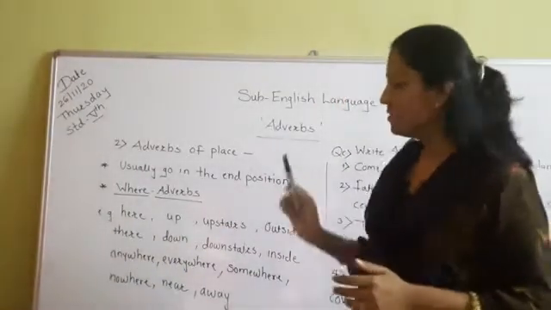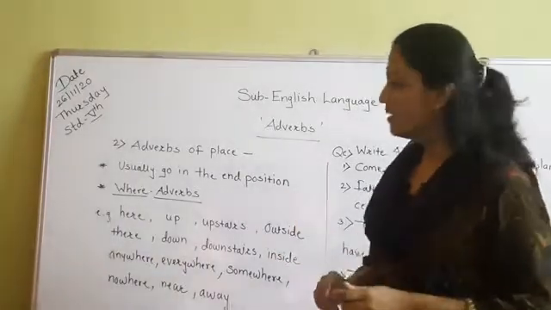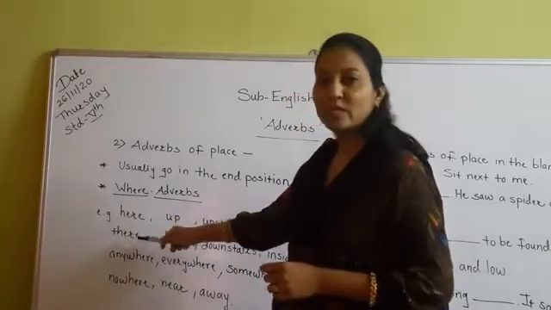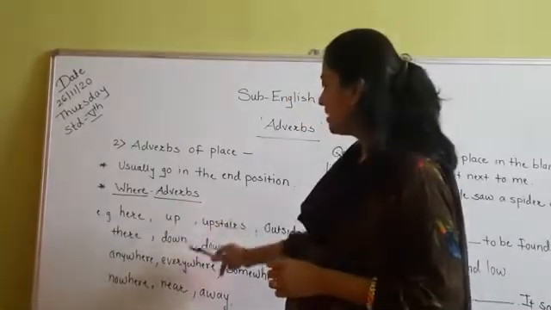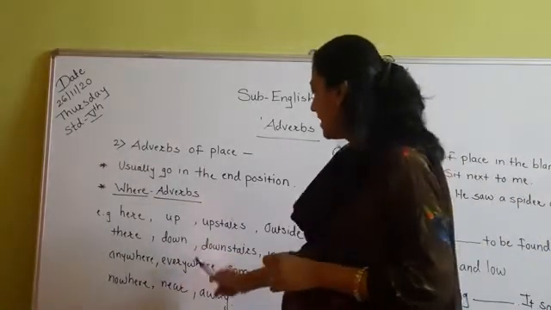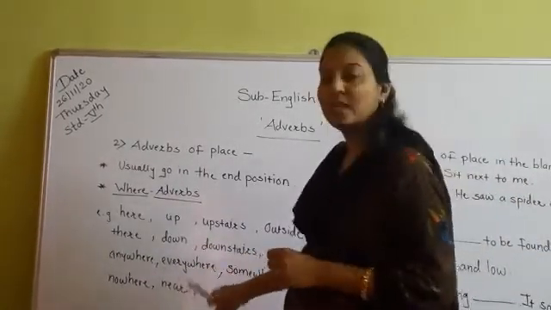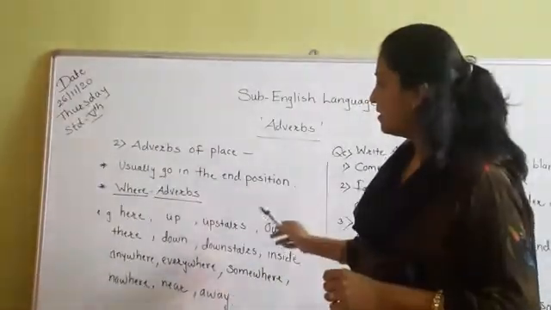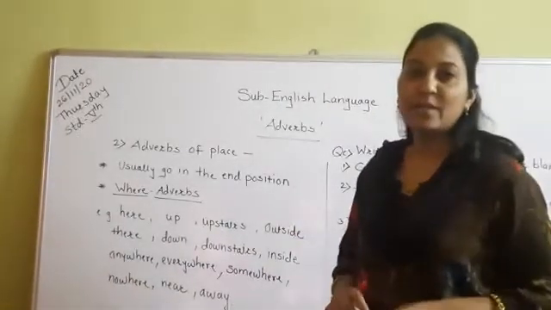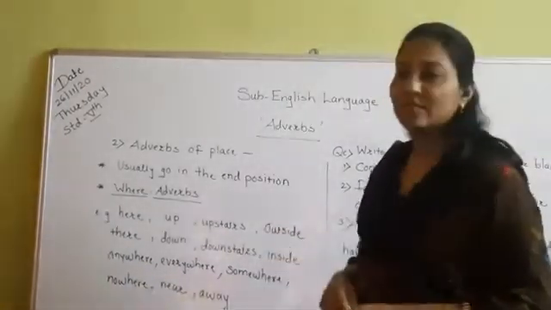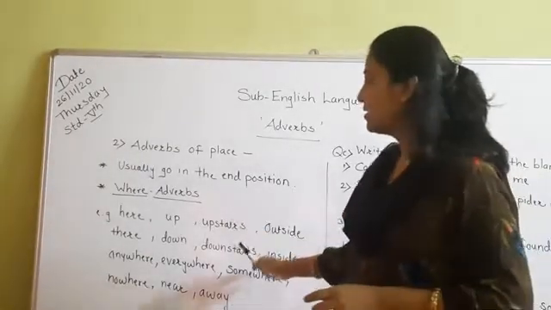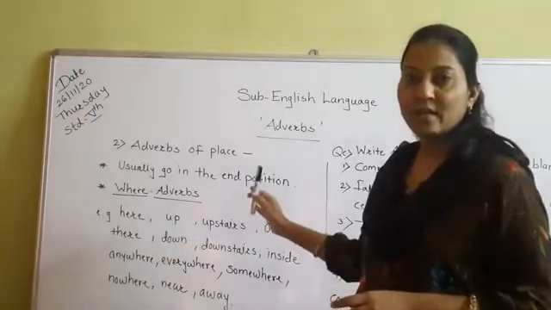All these words are the adverbs of place. And to remember it, we can just use the words like this: here and the opposite of that word, there; up, down; upstairs, downstairs; outside, inside; anywhere, everywhere, somewhere, nowhere; near and away. By this trick, you can remember these words. All these are the adverbs of place. So let's see how to use these words in a sentence.